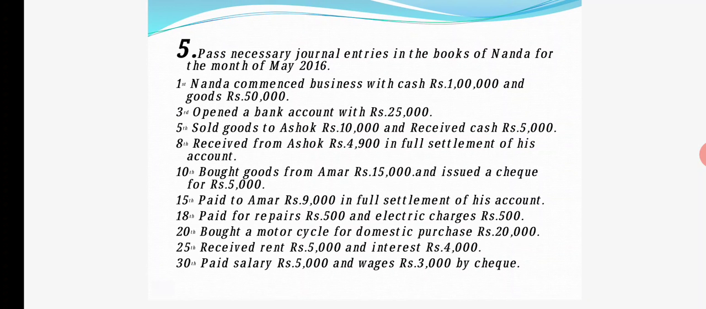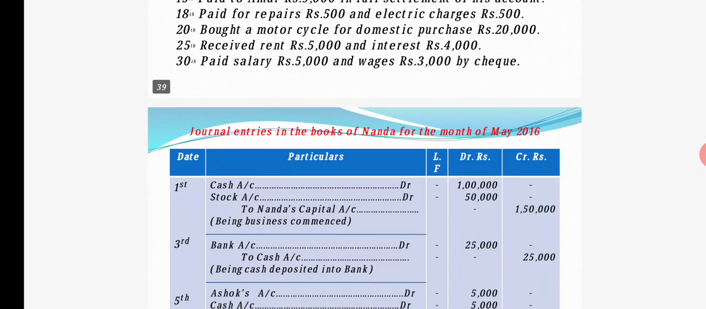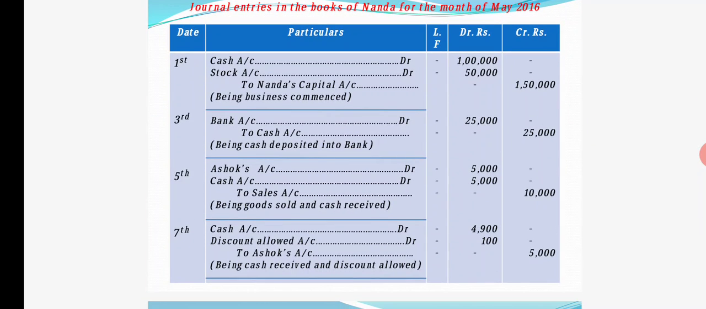The next entry we have is on the 5th. Sold goods to Ashok rupees 10,000 and received cash rupees 5,000. So we have sold goods to Ashok. He is the receiver, so his account will be debited. And from him we have received only 5,000 rupees here. Still 5,000 we have to receive. So Ashok's account debit 5,000, cash account debit 5,000 what we have received, and to sales account 10,000, meaning whatever sales we have done, 10,000. In that, 5,000 he still has to pay, and 5,000 we have already received in cash here. Okay, so there will be a compound entry.